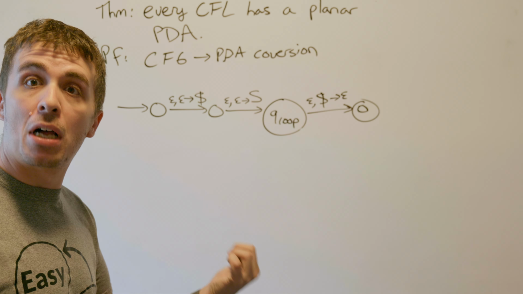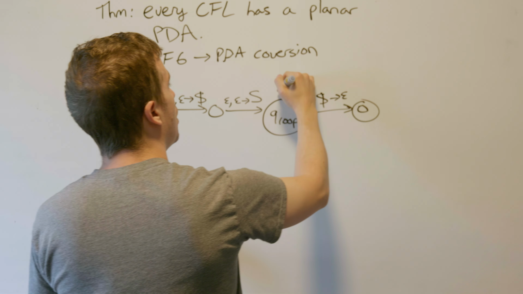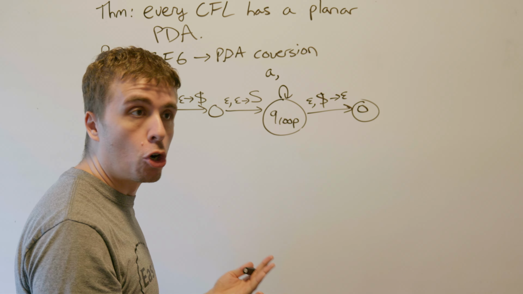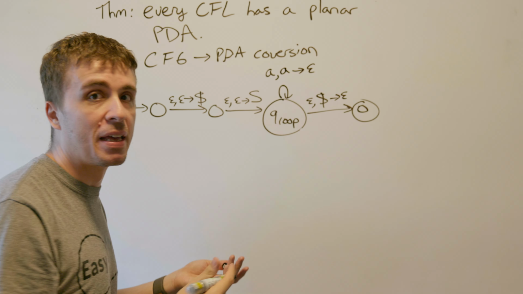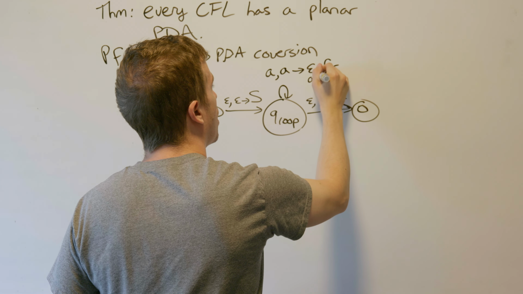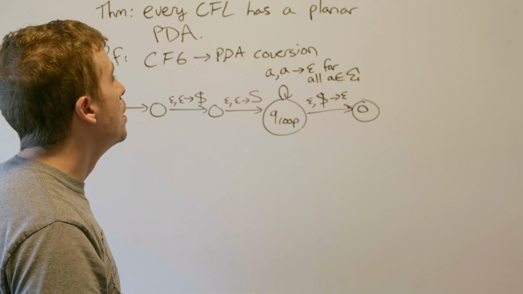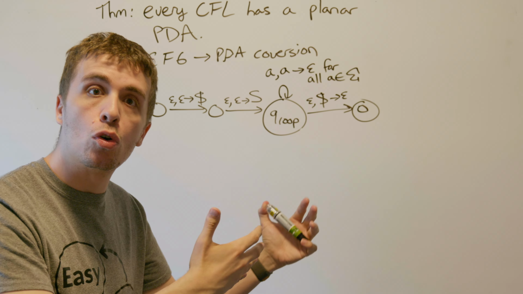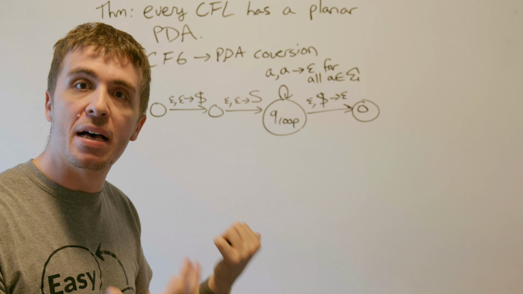But of course, there are a lot of other transitions, which involve a bunch of self loops right here, which are going to read any symbol corresponding to a terminal of the grammar and pop it off the stack and push nothing. And all of that happens at the same time. And of course, this happens for all a in the terminal set corresponding to the CFG. But these are not all the transitions, because we have to convert every single one of the rules of the context-free grammar into something in the PDA.